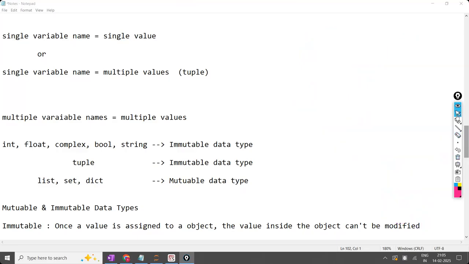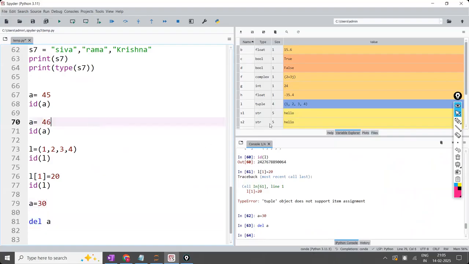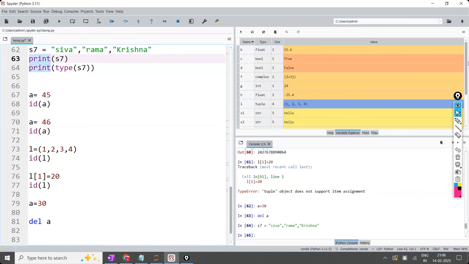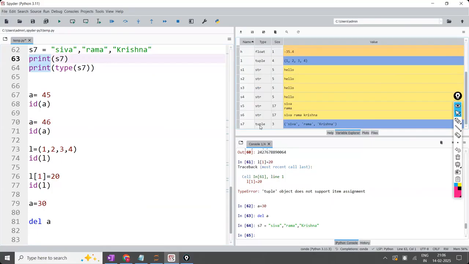That is the difference between mutable and immutable, and the reason why it takes tuple automatically by default, because tuple is immutable. That is the reason it will take tuple by default here for Siva Rama Krishna. Though you have not given the brackets, it will take it automatically as tuple. The reason behind that is it is immutable. Now it is clear, mutable and immutable, and the reason behind it taking the tuple. Is your question clear now? Right? Done.